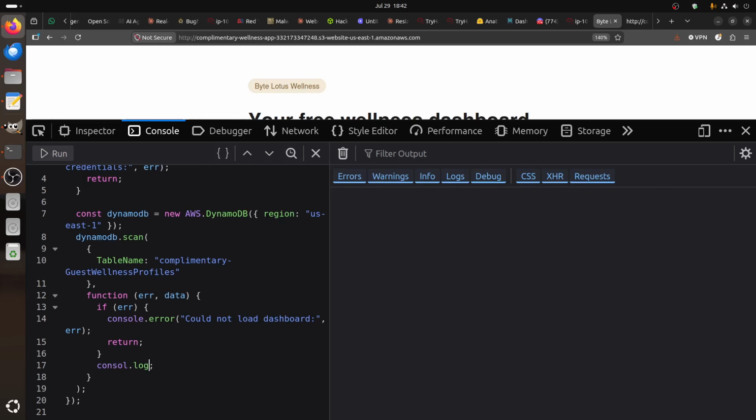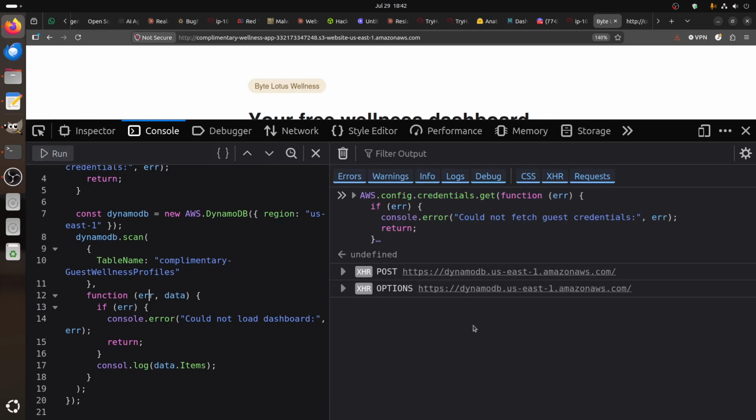Console.log. Return to me data items from this data. Couldn't load dashboard, and not error dashboard, just leave that one. Let's look for error, console, return. Give me the data with the table name, with Dynamo scan, because we're just scanning the database. That's fine.